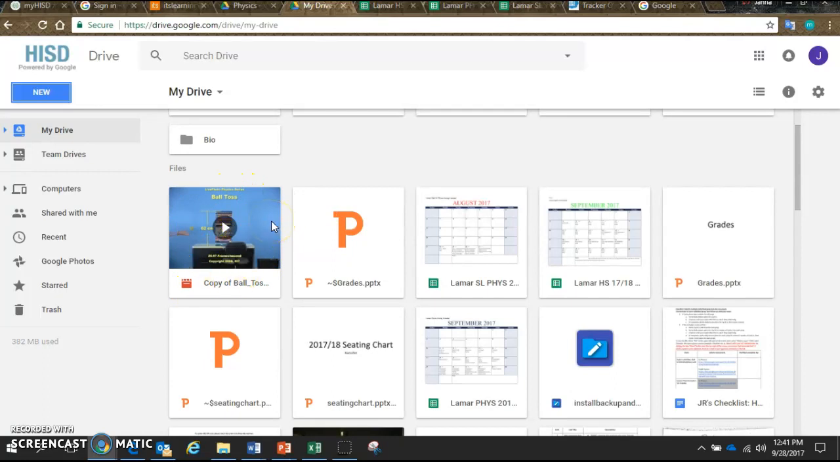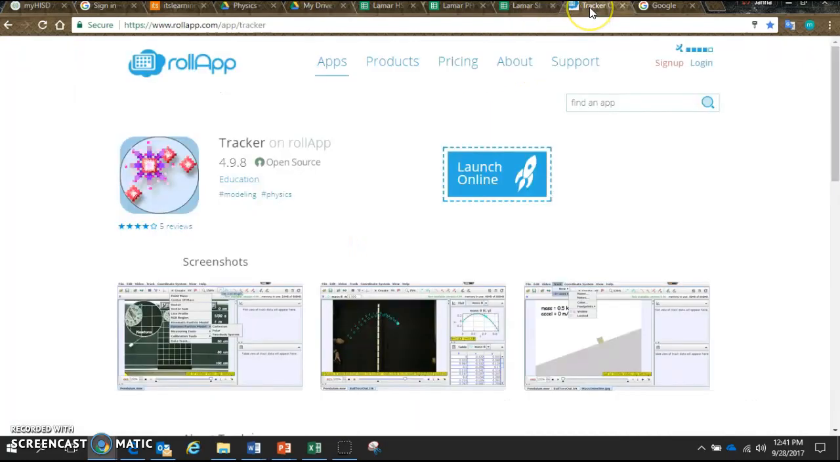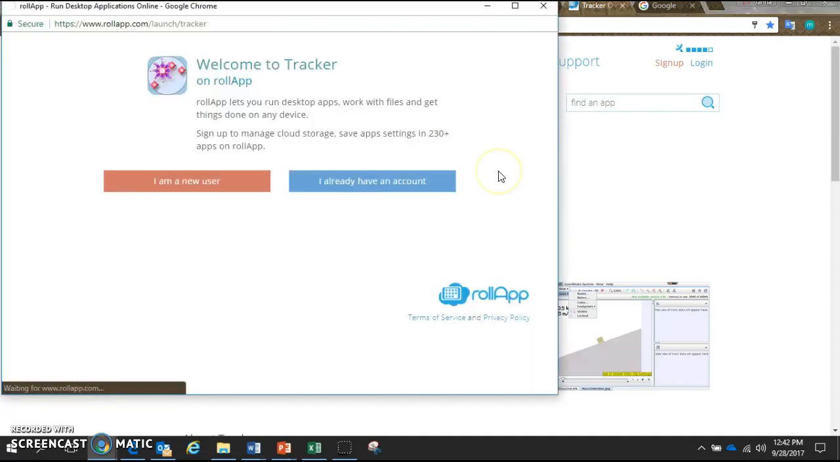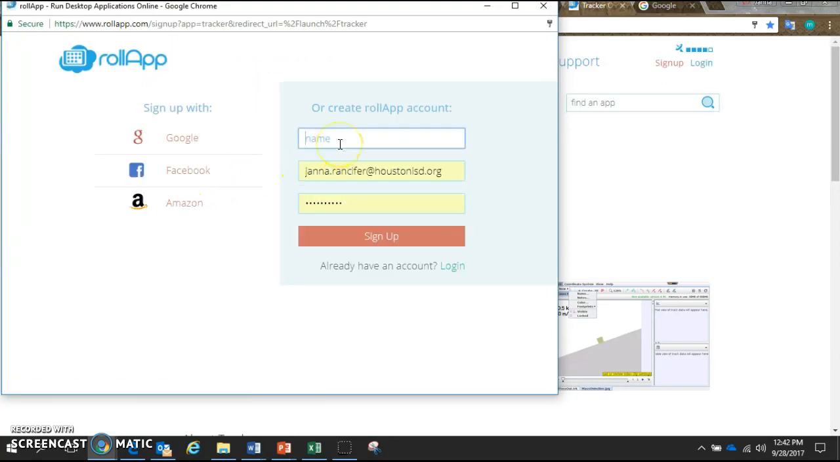Now with the snipping tool and the video in Google Drive, we can go to the Tracker application. So on the website, now we go to Launch Online. You are a new user. Click I am a new user. And you can create a Rollapp account, or you can sign in with Google. I'm going to create an account.